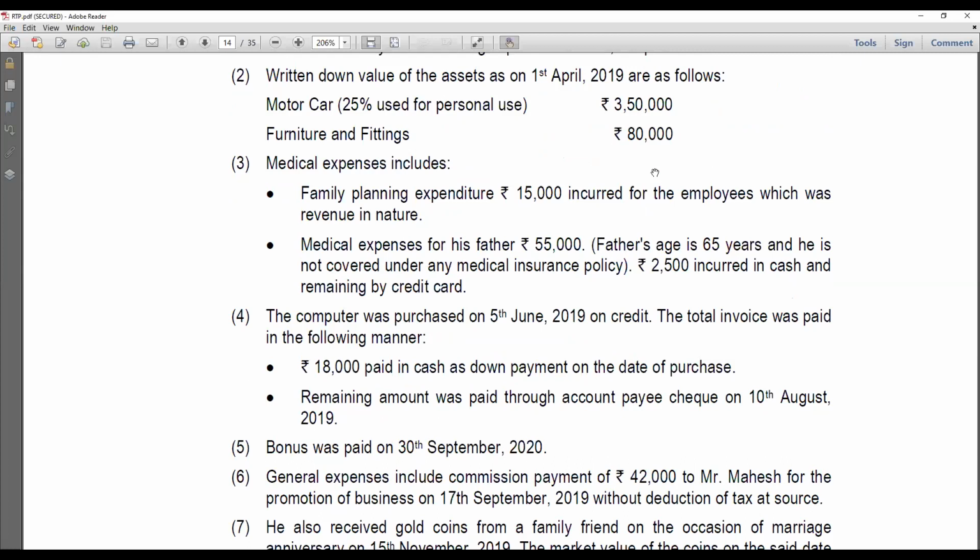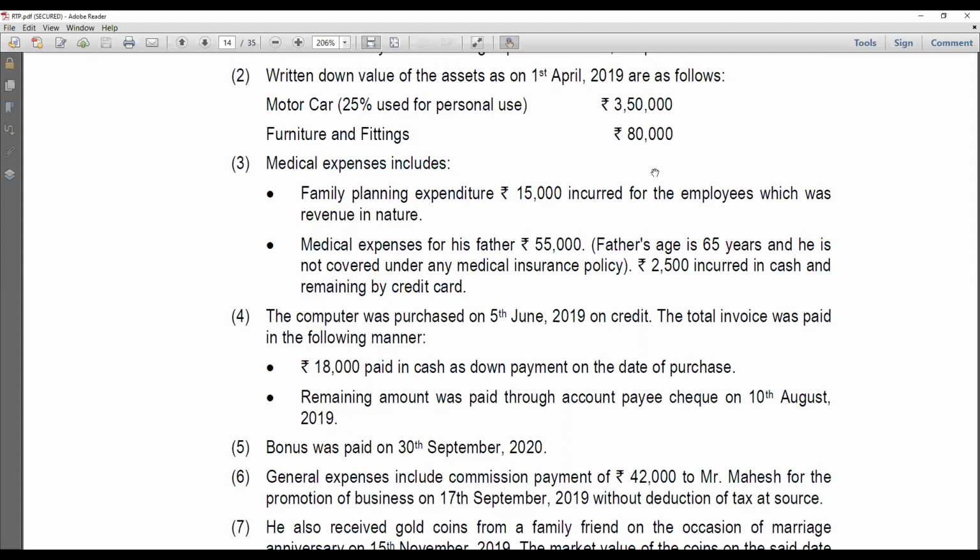Next adjustment they have provided is medical expenses for his father, 55,000. Obviously, this should not be allowed while computing PGBP because it is personal in nature. However, make a note that it can be considered for your Chapter VI-A deduction, that is 80D. Next, the computer was purchased on 5th June on credit.